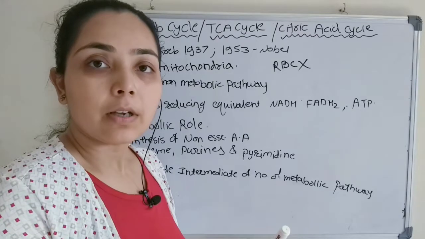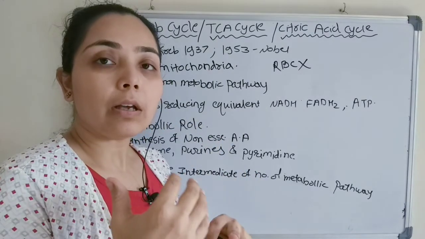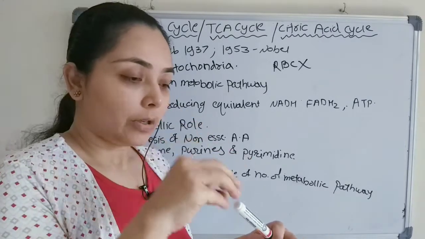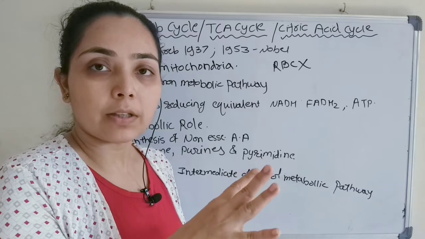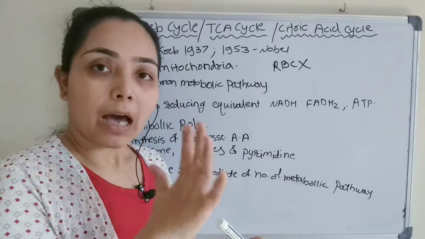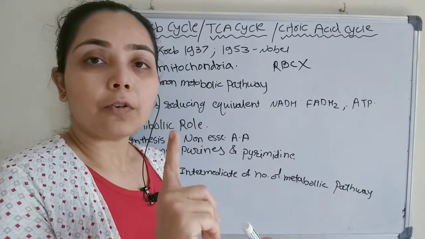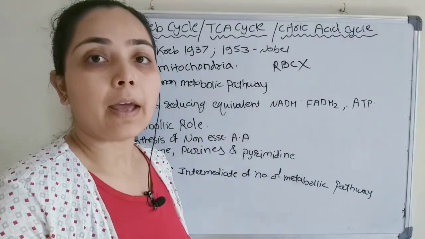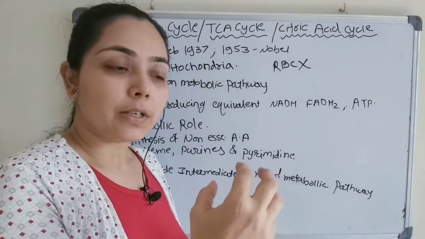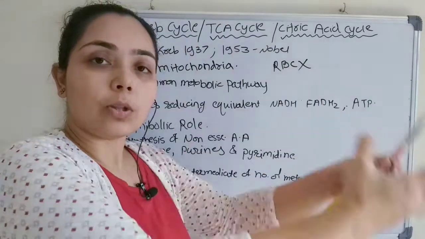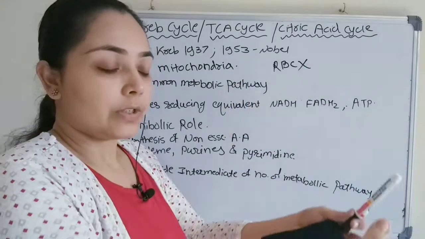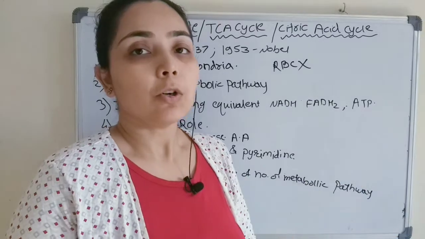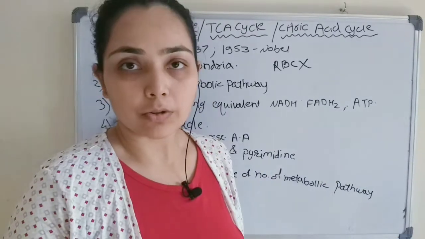Though RBC is rich in oxygen, we all know that hemoglobin is there, and at the center of hemoglobin, oxygen is there. But as RBC don't have mitochondria, RBC never utilizes its own oxygen for aerobic respiration. RBC generally perform the transport of oxygen to the tissues. It will not utilize its own oxygen.